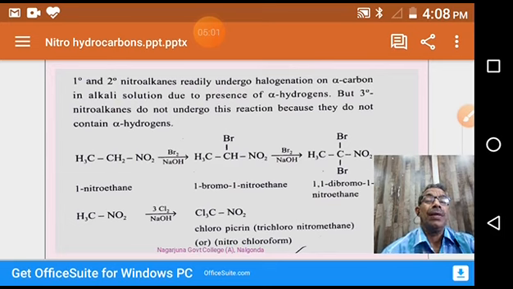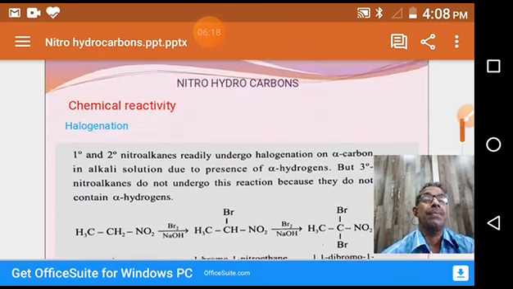So two alpha hydrogens get replaced by halogens. Whereas nitromethane, when it reacts with chlorine plus NaOH, gives trichloronitromethane, which is called chloropicrin or nitrochloroform. This is the halogenation reaction of nitrohydrocarbons.